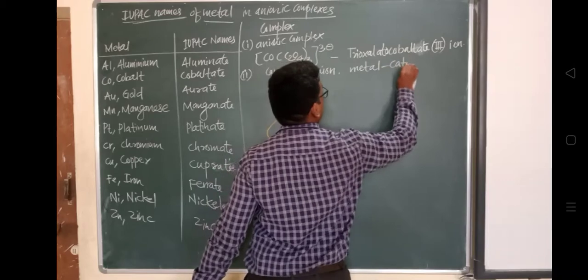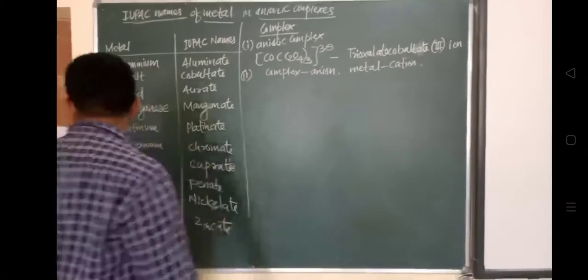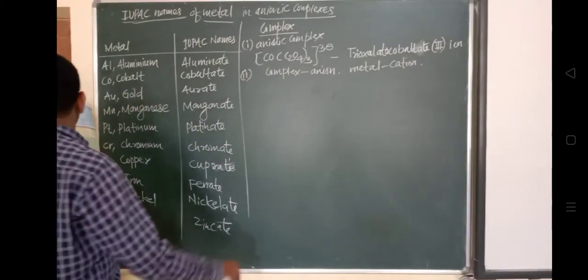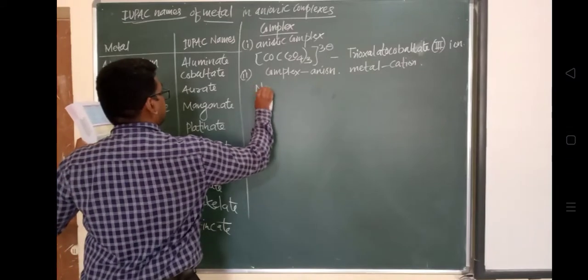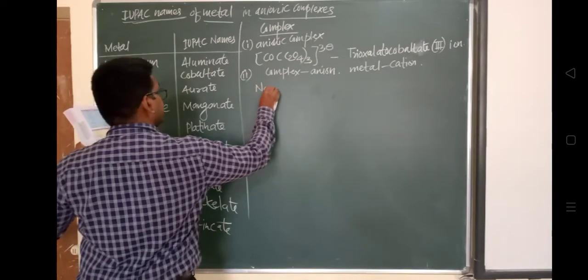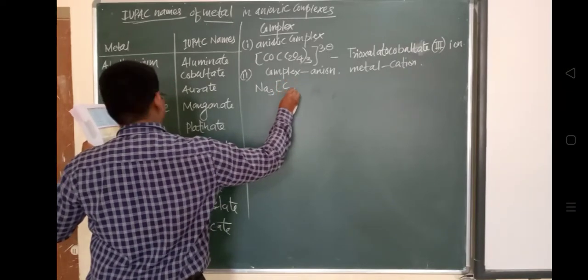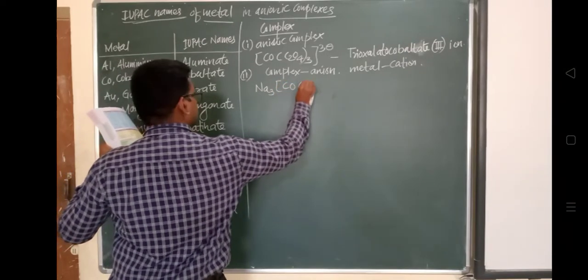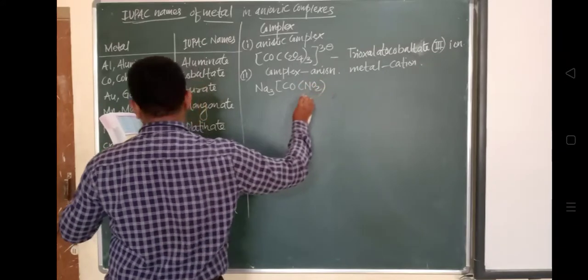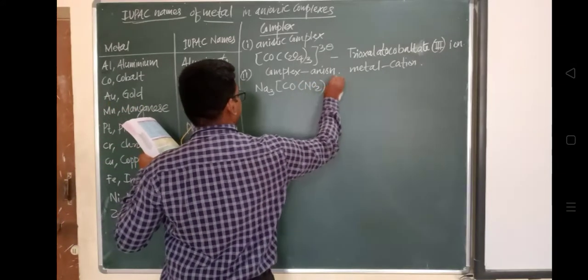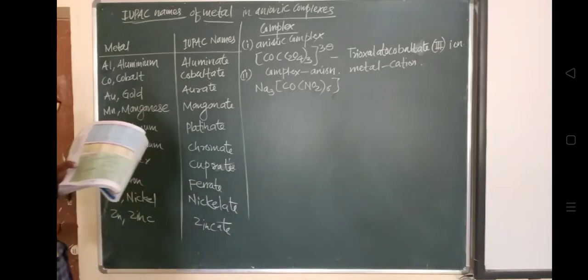Although it is having three atoms of sodium, simply the nomenclature should be given as sodium. Then inside, the ligand is nitro, and we know that in this case the nomenclature is nitro.